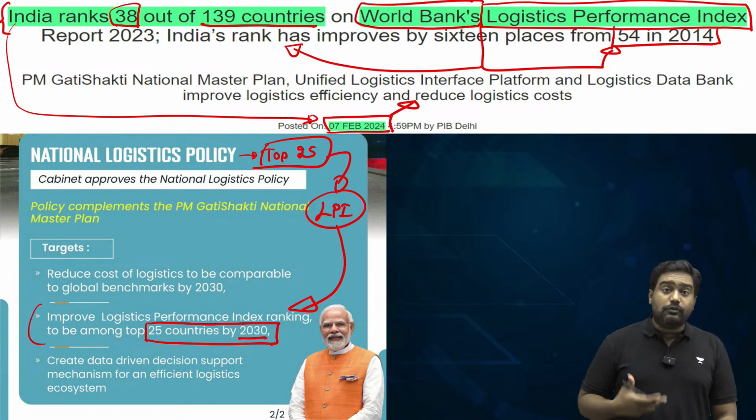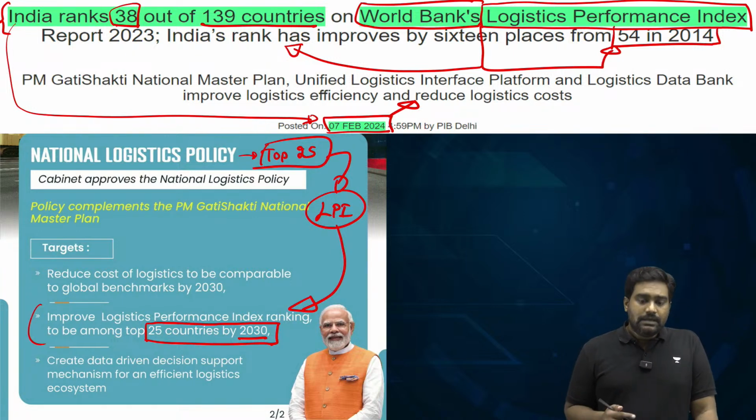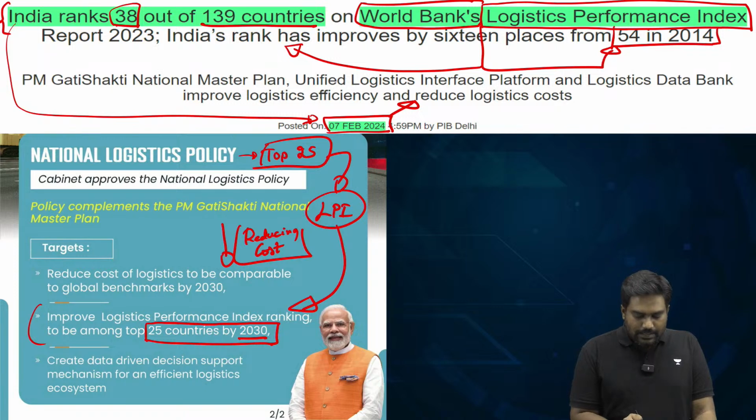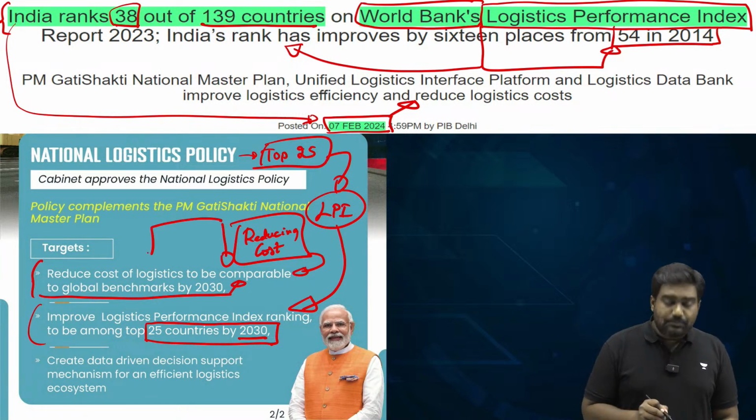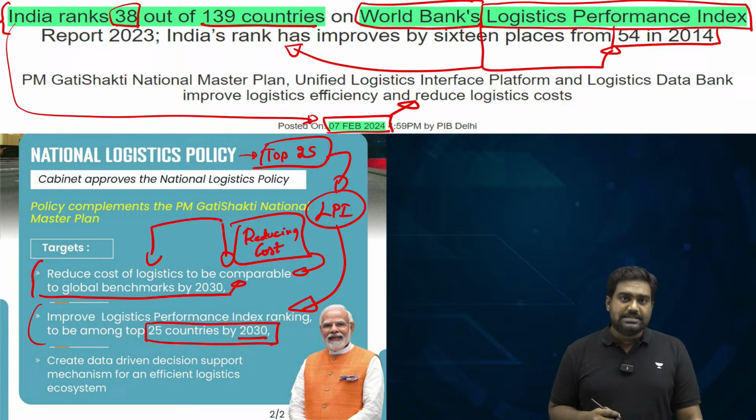And also the cost of logistics is quite higher. So reducing the cost, reducing the average cost of logistics, improving supply chain efficiency, making supply chains resilient and diversified. This is the focus and priority of the National Logistics Policy.